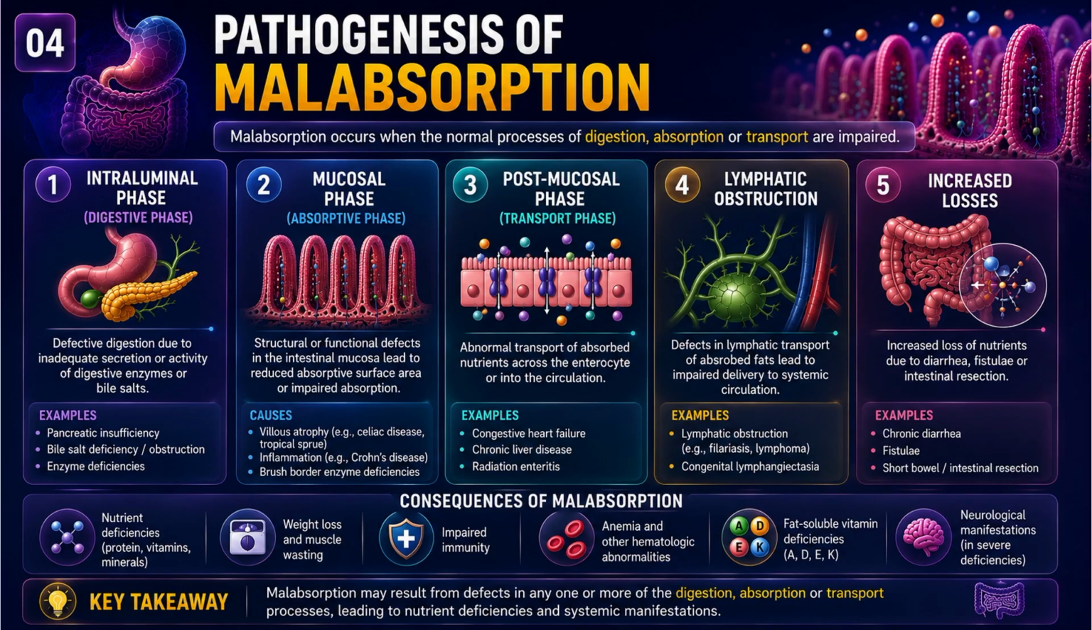Third is postmucosal phase. Here nutrients are absorbed, but transport into circulation becomes abnormal. Then comes lymphatic obstruction. Fats fail to enter lymphatic circulation properly. And finally, increased nutrient loss can occur through chronic diarrhea or intestinal resection. All of these ultimately lead to weight loss, vitamin deficiency, anemia, weak immunity, and neurological symptoms.